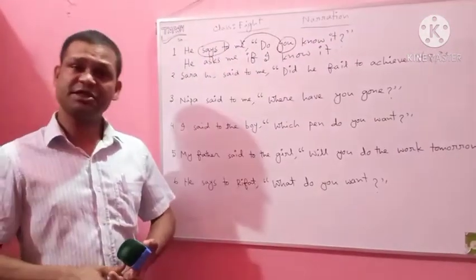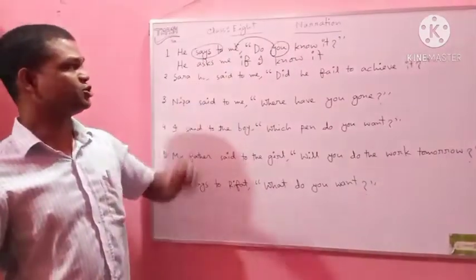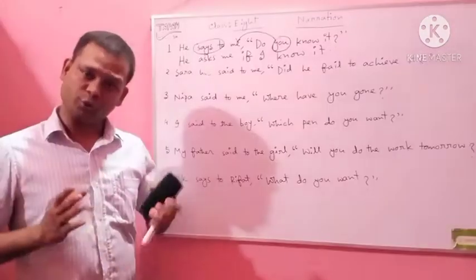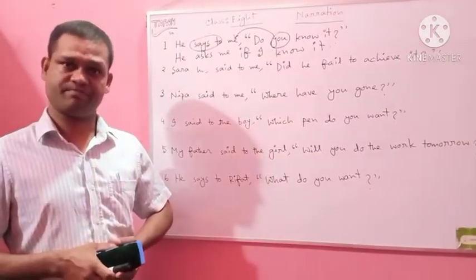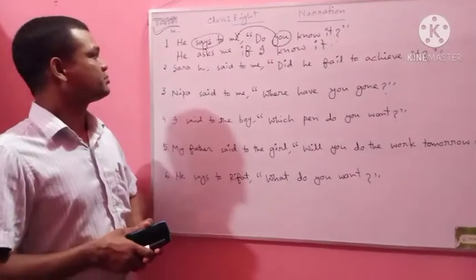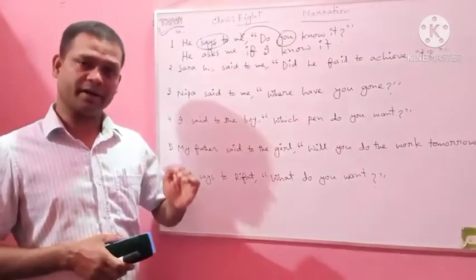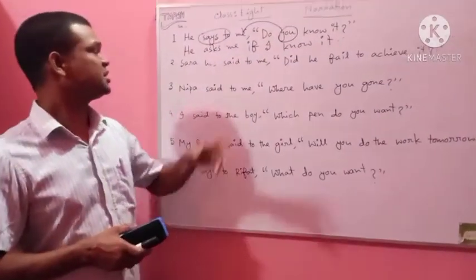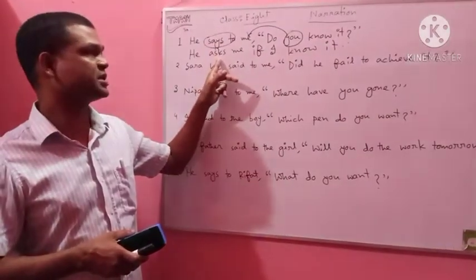I am discussing again. He says to me, do you know it? This sentence is interrogative. The rule says, if the reported speech is an interrogative sentence, the reporting verb will be changed to ask.